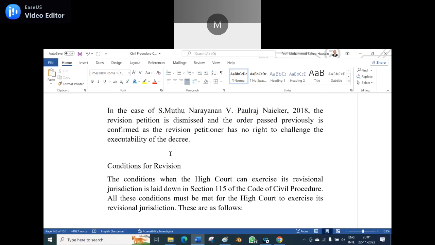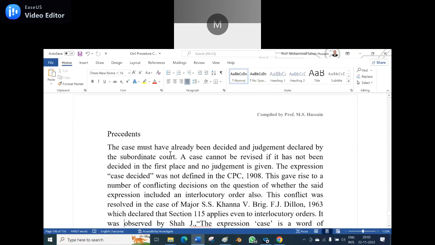Conditions for revision: the conditions under which the High Court can exercise revisional jurisdiction are laid down in Section 115 of the Code of Civil Procedure. All these conditions must be met for the High Court to exercise its revisional jurisdiction. First, once a case is decided, it becomes a binding factor and can be used as a precedent. The case must have already been decided and judgment declared by the subordinate court. A case cannot be revised if it has not been decided in the first place and no judgment is given. The expression "case decided" was not defined in the CPC 1908.